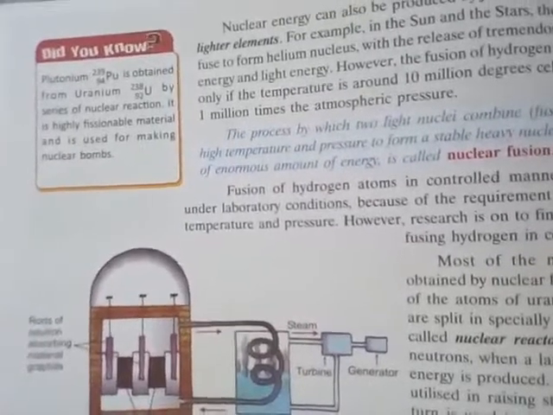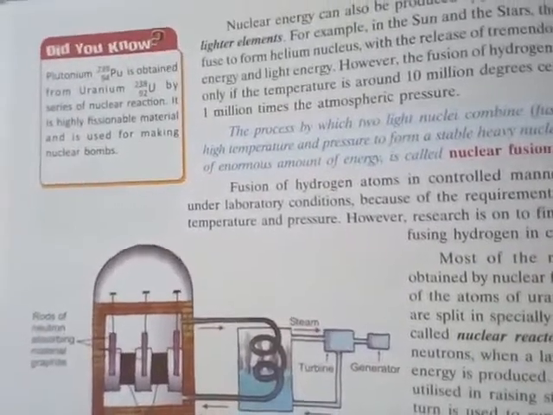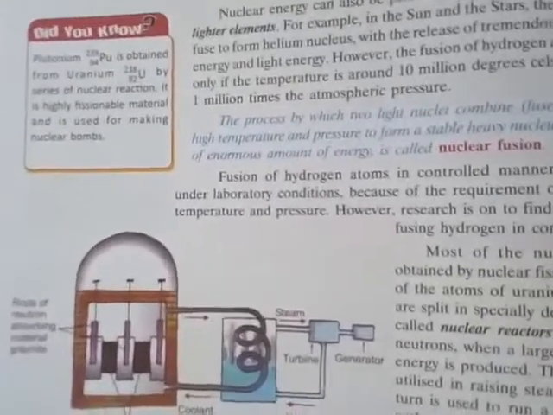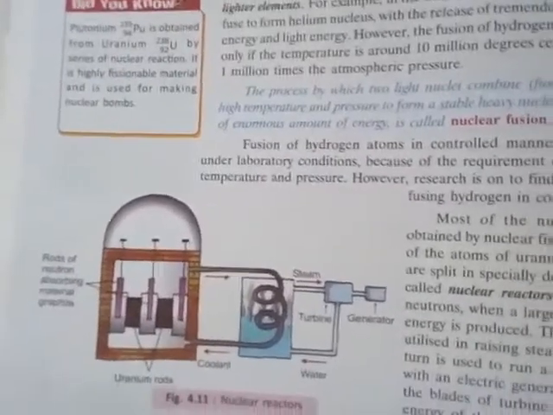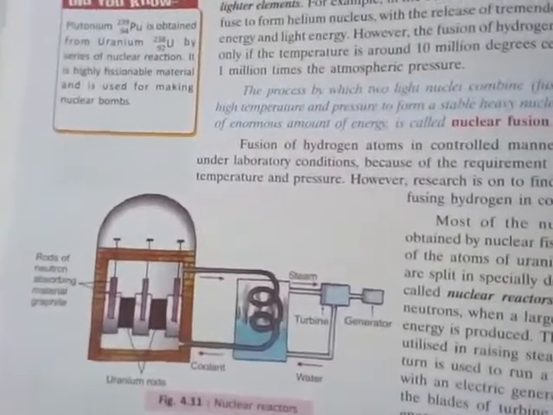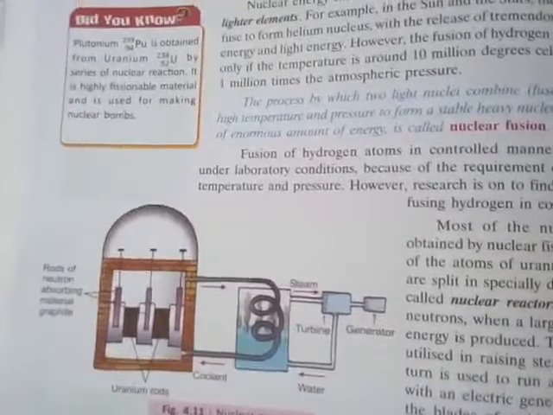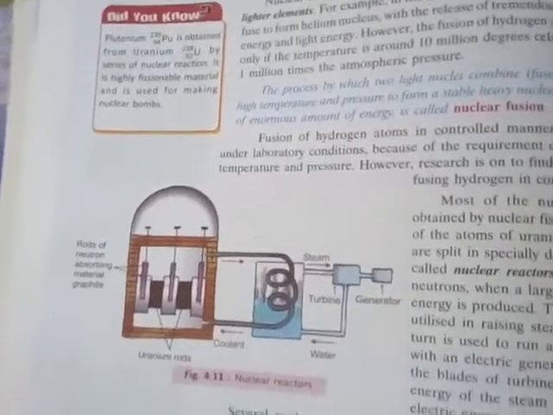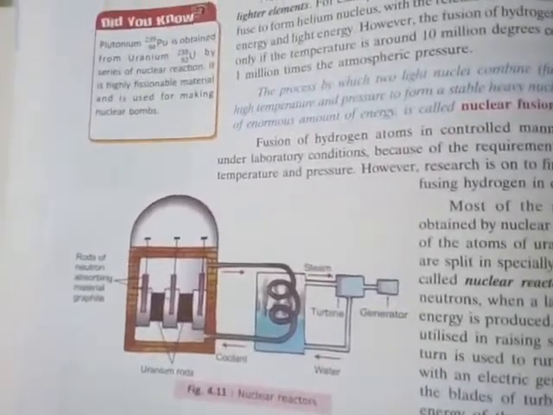Most of the nuclear energy is obtained by nuclear fission, where the nucleus of an atom, like uranium or plutonium, is split up in a machine called the nuclear reactor by slow moving neutrons. I have already discussed these things.